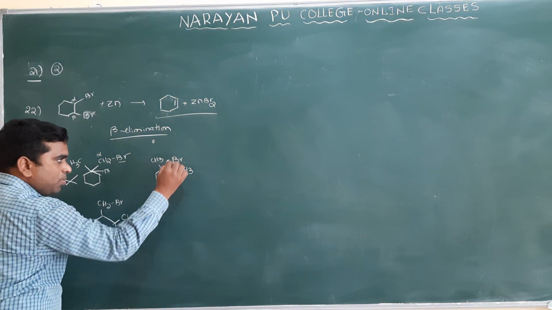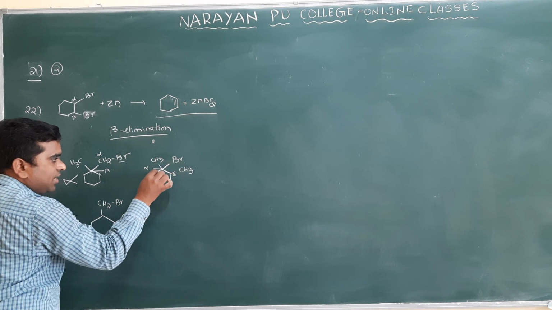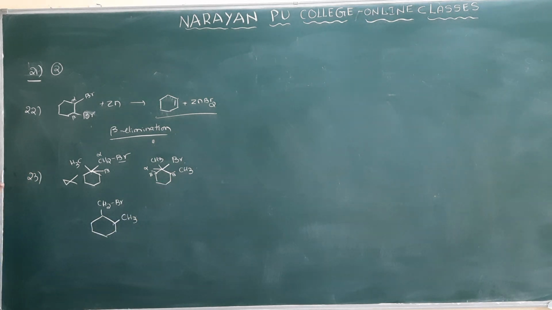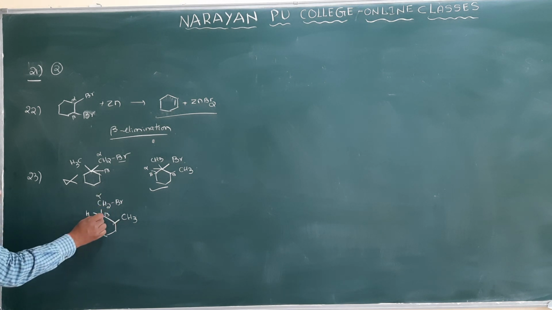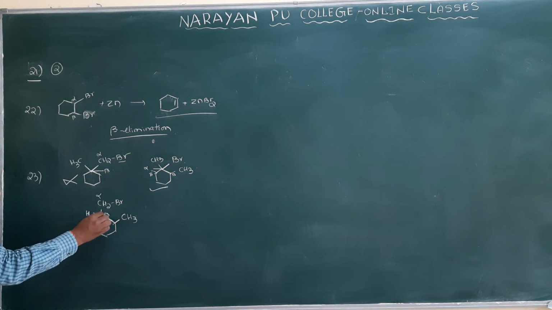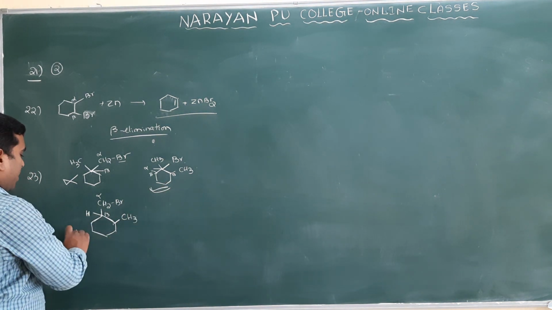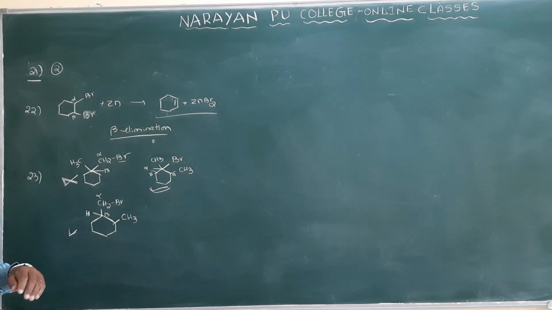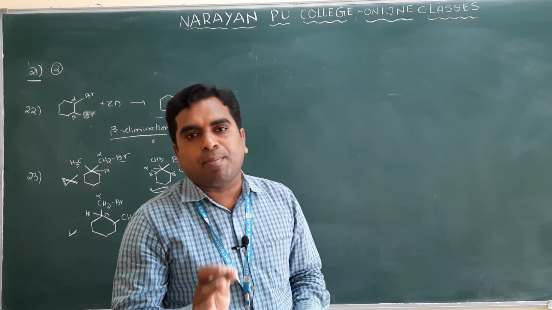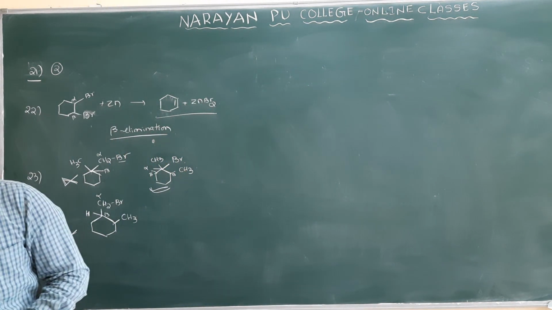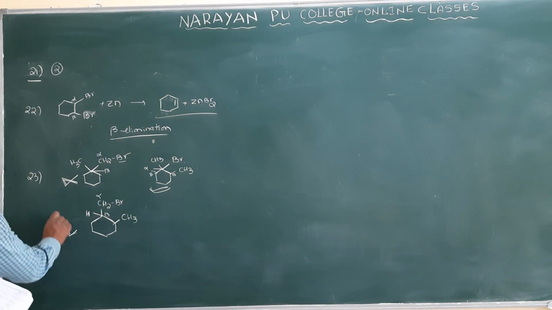But here, this is the bromine-attached carbon. This carbon is alpha, and this carbon and this carbon are beta. Here 2 hydrogens are there, here 1 hydrogen is there. It is involved in the elimination reaction. Here also there is 1 beta hydrogen. This is alpha, this is beta. One hydrogen is here because the carbon is having 3 bonds, and the 4th bond is hydrogen. So beta hydrogen is there, and it also gives the elimination product. But this one will not give the elimination product. To give the elimination product, the alkyl halide should have at least 1 beta hydrogen. That is the concept. So what is the answer here? Option 1 is the correct one.